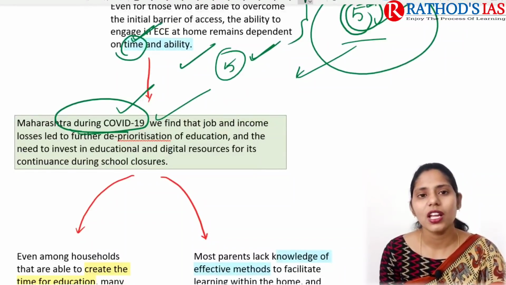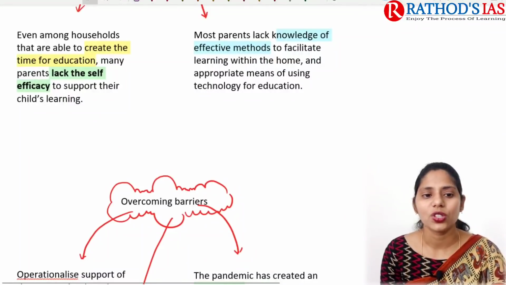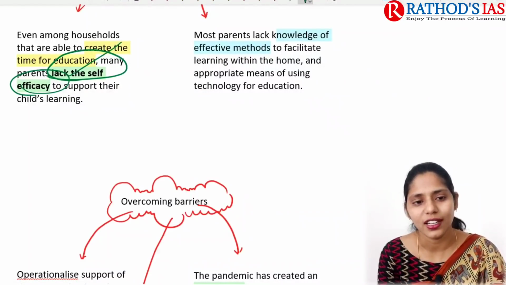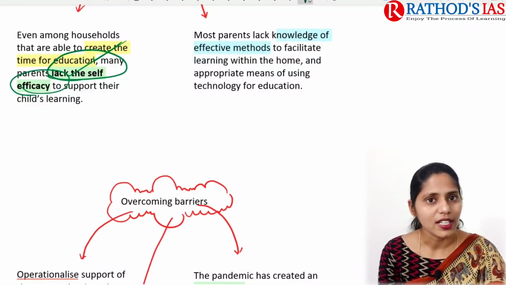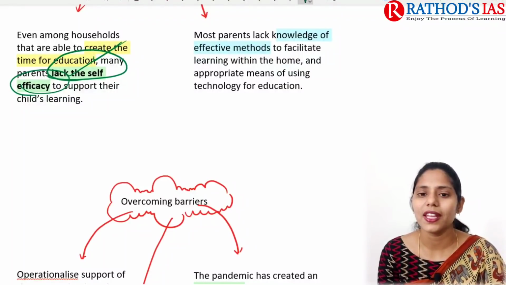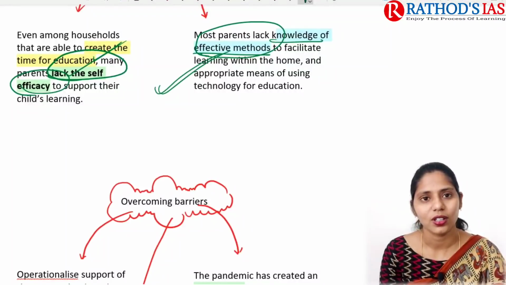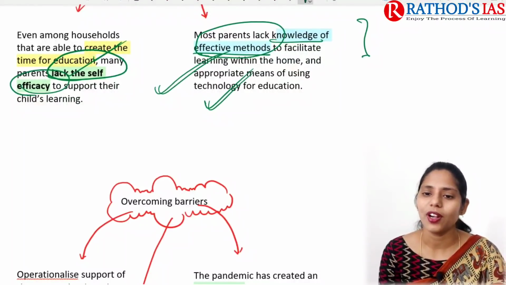And next, even among some households, even if they are able to create time for education, there is a lack of self-efficacy. Many parents do not understand how to make their child learn something, and most parents lack knowledge of effective methods that can be incorporated. They don't know how to use technology. So these are some important barriers.